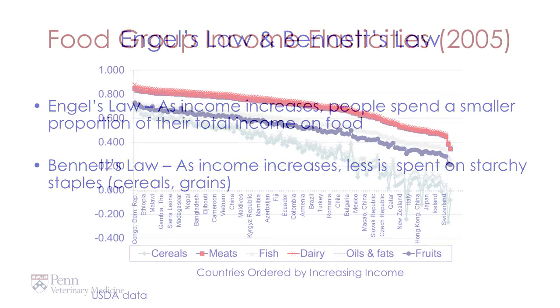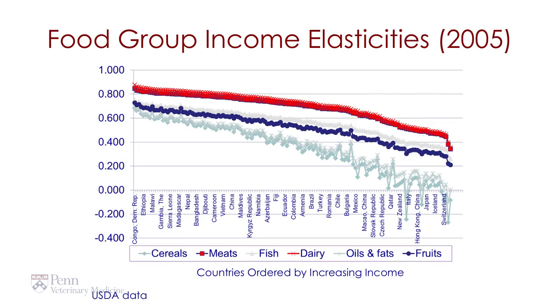So let's look at these laws over the entire history of the entire globe, of all the countries. This is data that looks at food income elasticities across the world. Each country is represented on the x-axis. On the y-axis is this food income elasticity. And we see it for the various food commodity groups. So dairy and meat are in red. We have the lower values in oils and cereals in the light blues. And what we see is that all the countries are organized in terms of their increasing incomes.